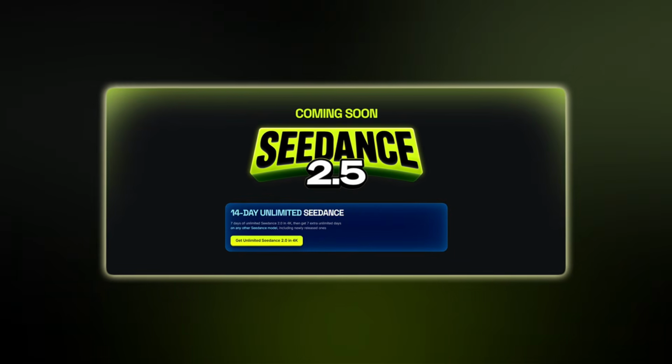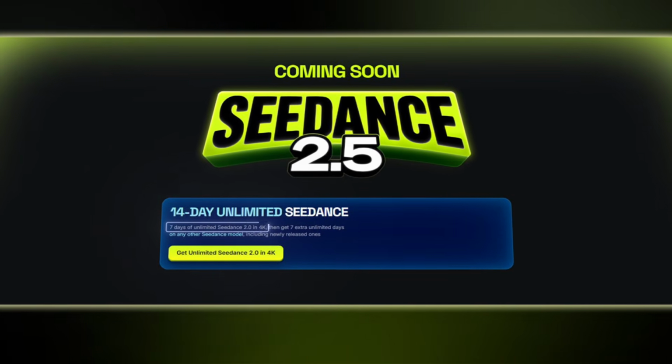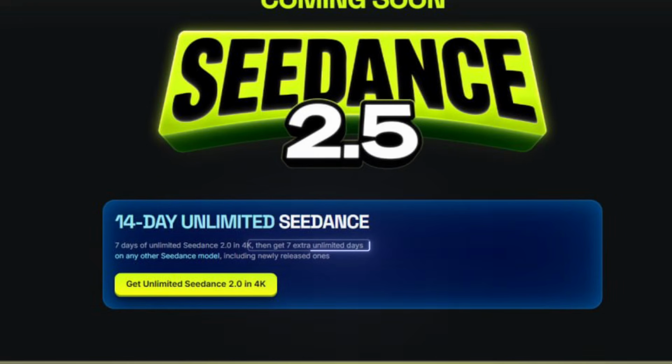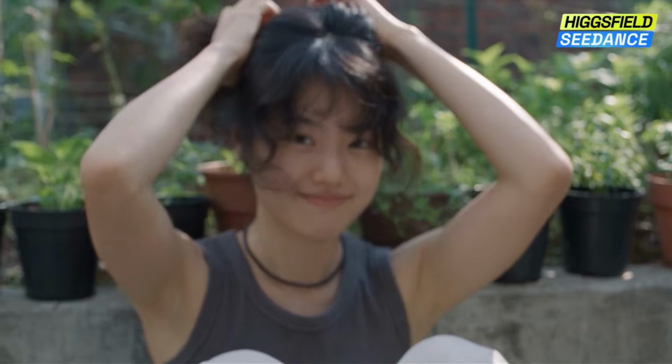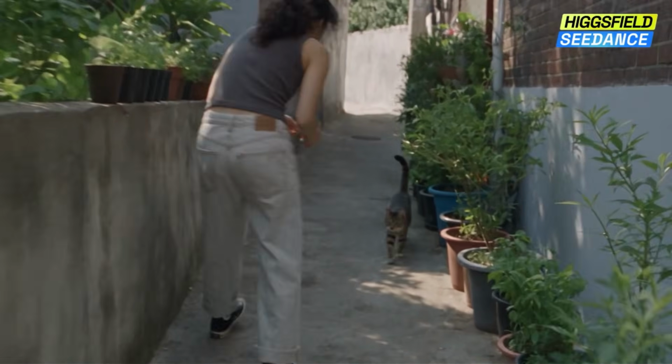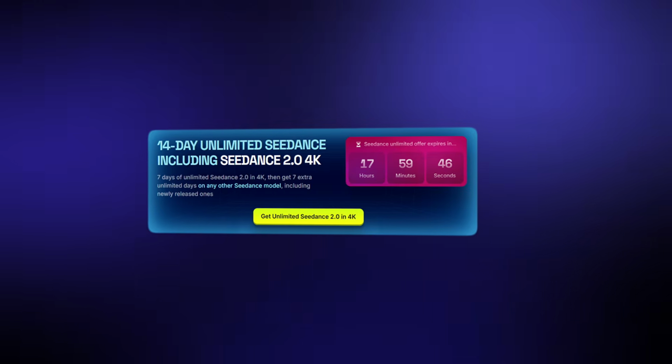What you actually get the moment you claim it is unlimited Seedance 2 generations in 4K, starting immediately. Then on day 7, you roll straight into unlimited Seedance 2.5 for another 7 days. You're not waiting on anything, you're just stacking 2 model generations into one 14-day window.